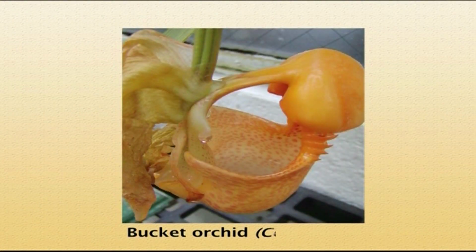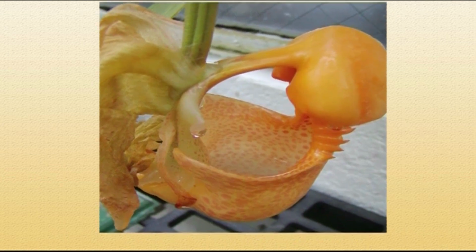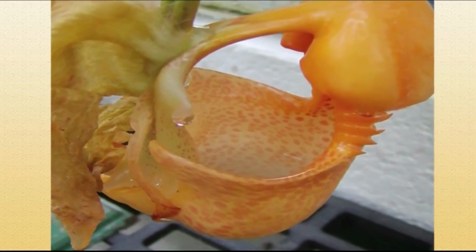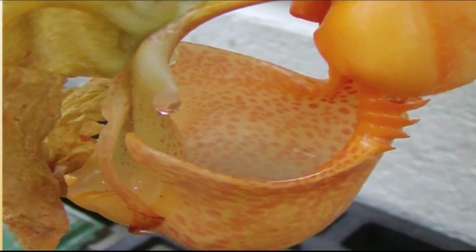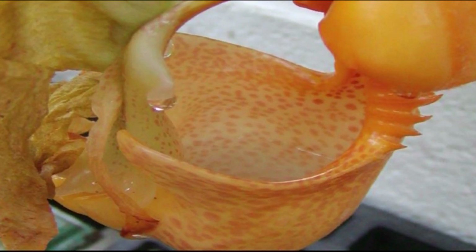In other cases, such as the bucket orchid, scientifically known as Coryanthes, a pouch-like labellum is filled with a fluid that is secreted from the gynostemium, and a bee falling into this fluid must travel through the tunnel. Thus, it enforces deposition of the pollinarium on its body.